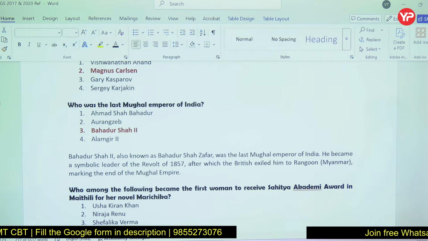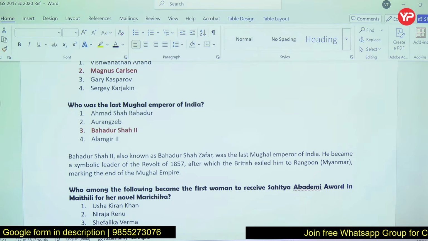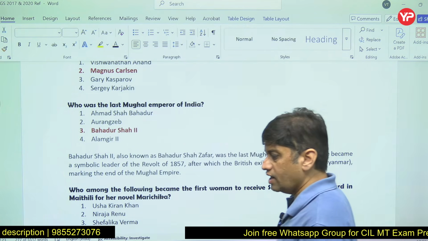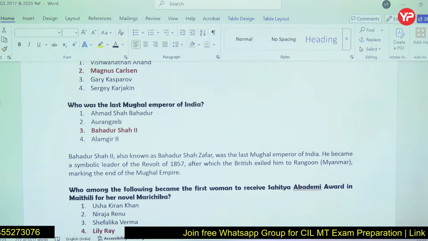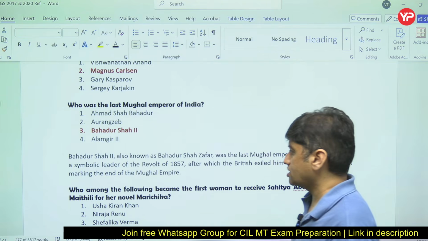The last Mughal emperor in India was Bahadur Shah II, and he was a symbolic head after the revolt of 1857. He was also the leader of the 1857 revolt. If somebody asks who was the leader of the 1857 revolt, he was Bahadur Shah. After that the British exiled him to Rangoon, Myanmar.